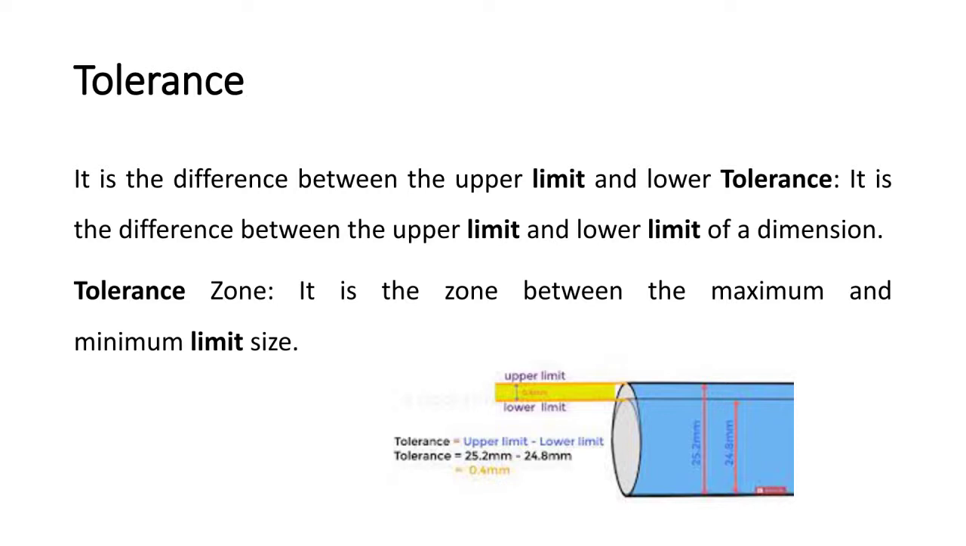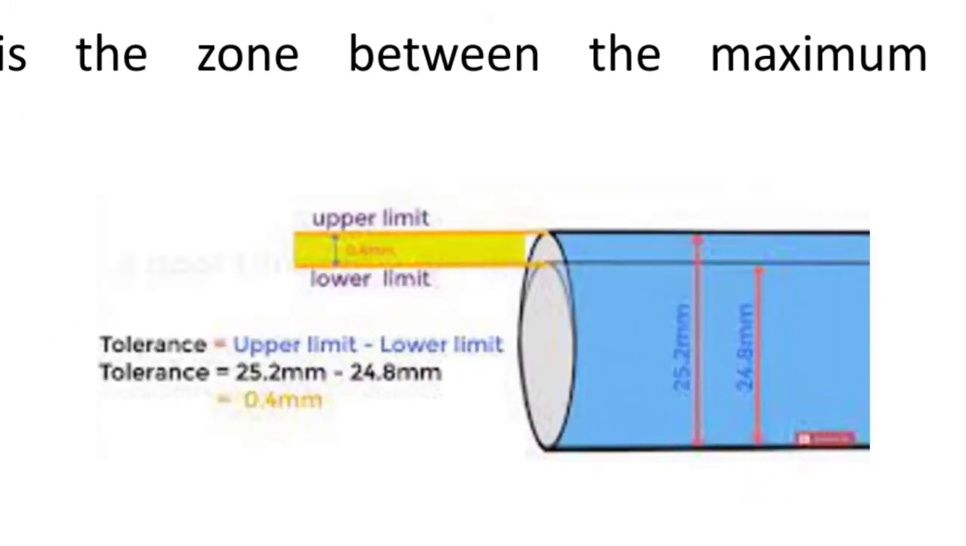Tolerance. It is a difference between the upper limit and lower limit. Tolerance zone. It is a zone between the maximum and minimum limit size. So here you can see the tolerance. Here the upper limit is 25.2, lower limit is 24.8. So the tolerance becomes 0.4 mm. So it is a difference between upper limit and lower limit.